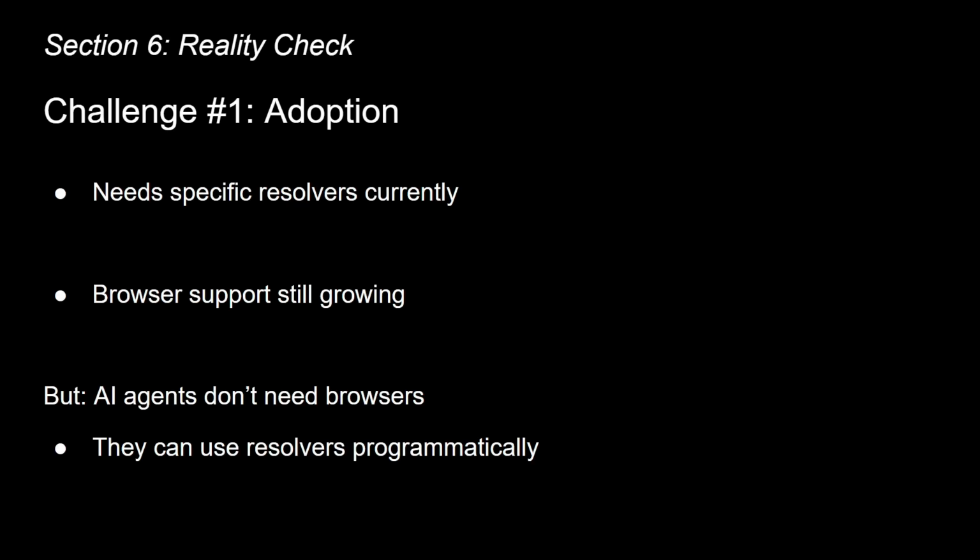Now, I did promise you grounded analysis, not fairy tales, so let's talk about the real challenges. Challenge 1. Adoption. Right now, you need specific resolvers or browser extensions to access Handshake domains. This is changing, but it's not universal yet. However, for AI agents, this matters much less because they can use Handshake resolvers programmatically. They don't need Chrome or Firefox to support it like a human would.